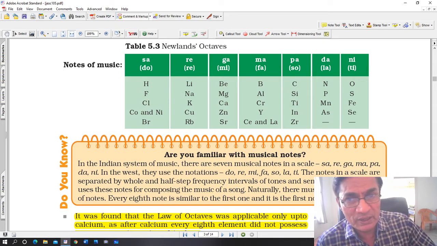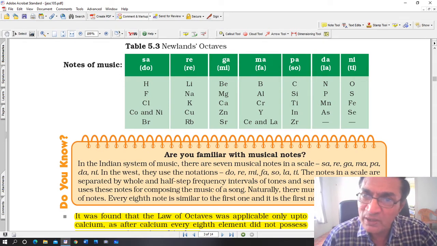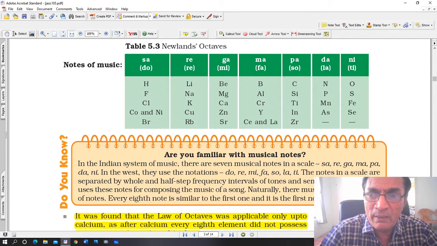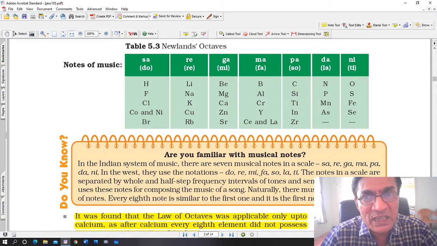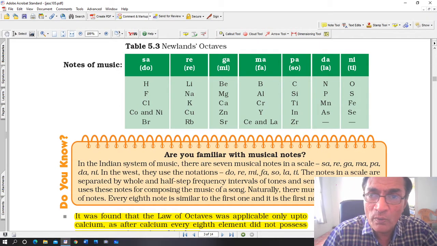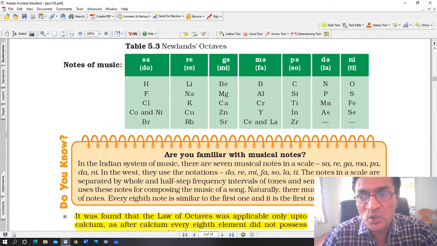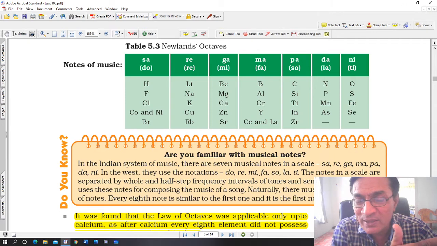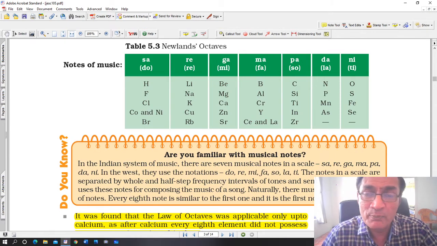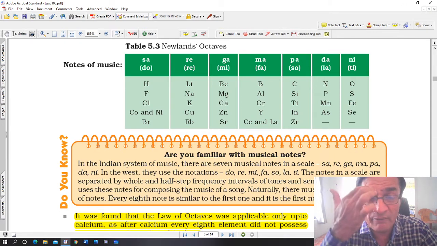In the same way, in Western music also: do, re, mi, fa, so, la, ti, and then again do. Those are the same thing as sa, re, ga, ma, pa. These are musical notes in Western music.